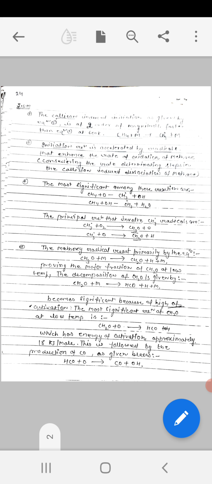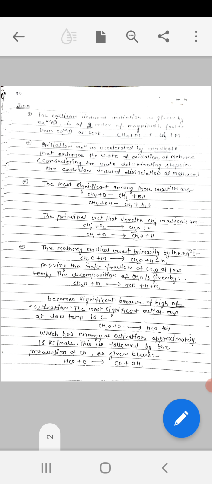This is oxidation. CH4 with third body M is of the order of two magnitudes faster than reaction 1, that is, CH4 with oxygen. Initiation reaction is accelerated by radicals that enhance the rate of oxidation of methane, considering the rate determining step is the collision induced dissociation of methane.